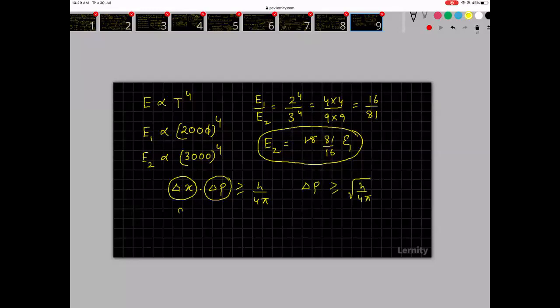Because if this is some a, this is also a, so a square. So I have now m into delta v is greater than or equal to root over of h by 4 pi. So delta v will be greater than or equal to 1 by m root over of h by 4 pi. So whatever format they want, I will find it out.